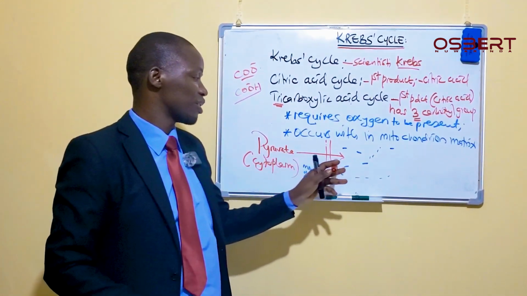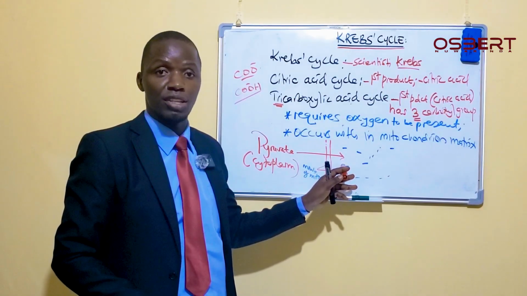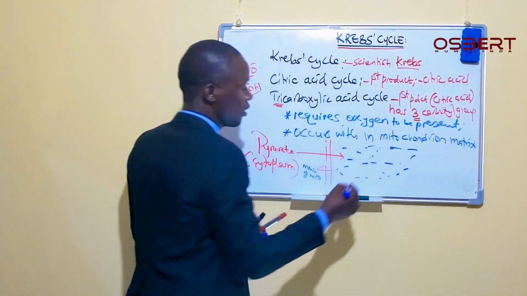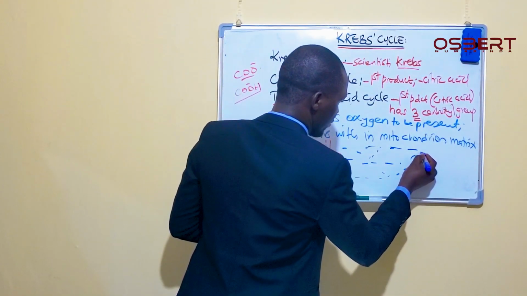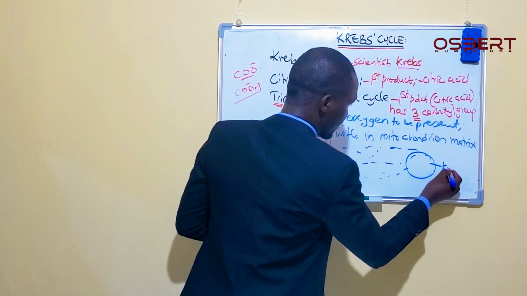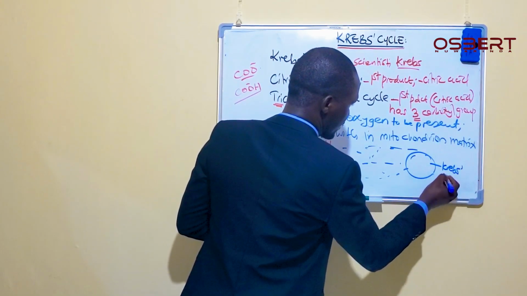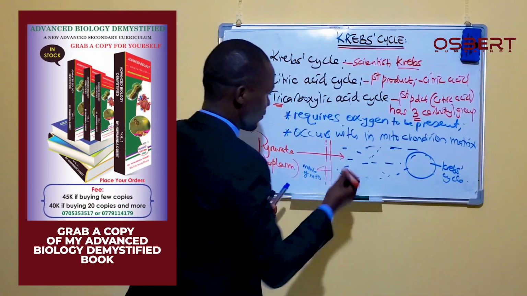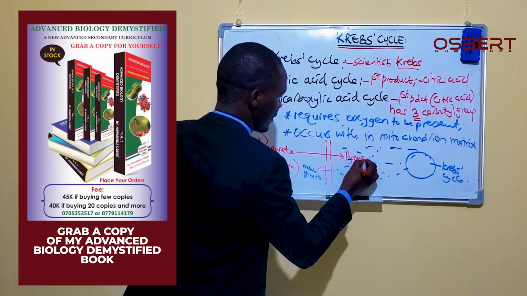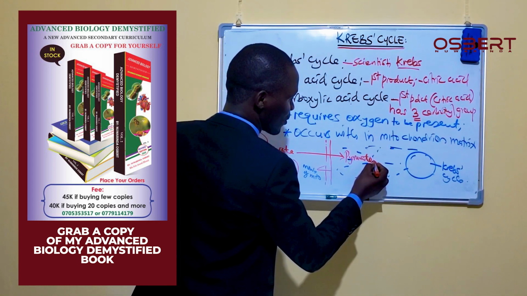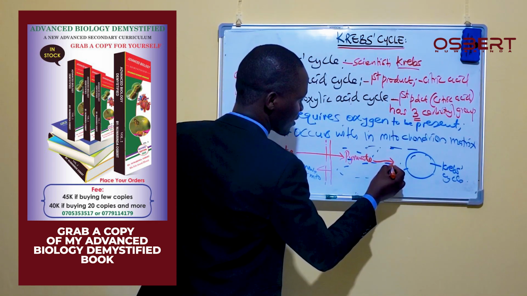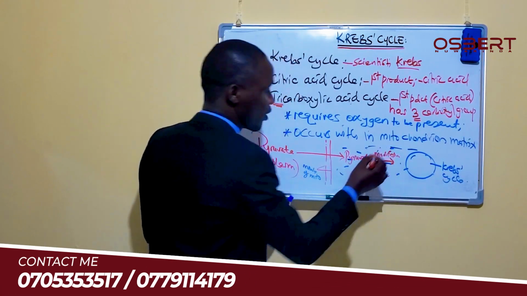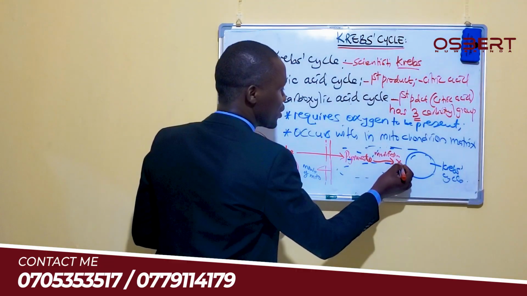So when this pyruvate comes into the matrix of the mitochondria, if this is the Krebs cycle here, this pyruvate first undergoes some modification into a given molecule.